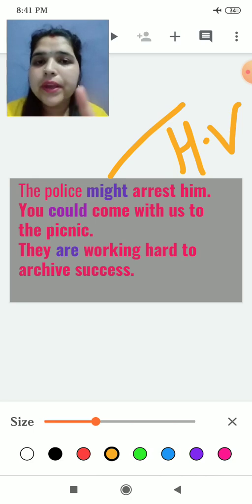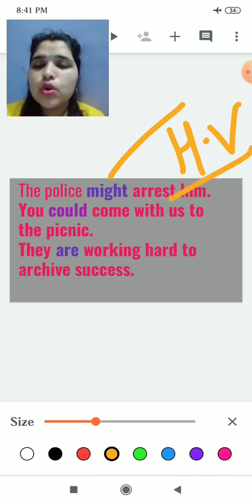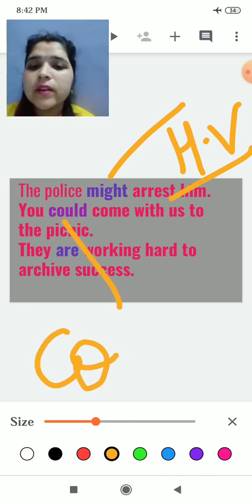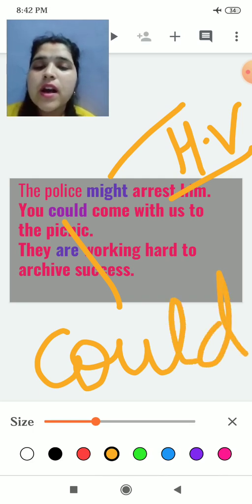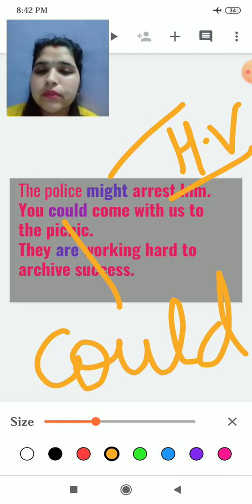H for helping, V for verb. You could come with us to the picnic. What is could here? Could is a helping verb.